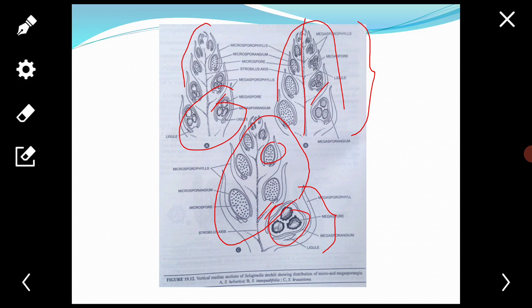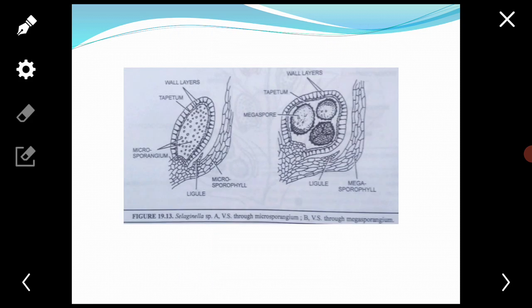Next, sporangia. What are they, students? This is the microsporangia, this is the megasporangia. The microsporangium is a comparatively small structure attached in the axil of the microsporophyll, in between the ligule and the axil, and it is differentiated into a short stalk and an oval, reniform or spherical body, and has a two layered wall.